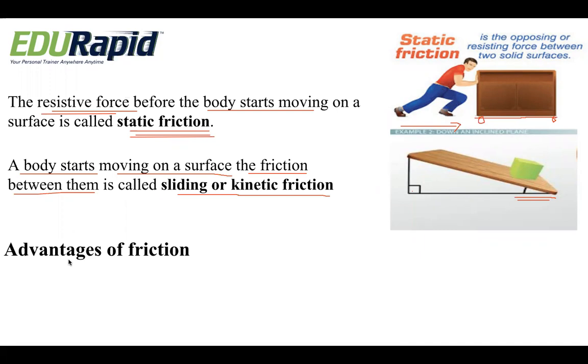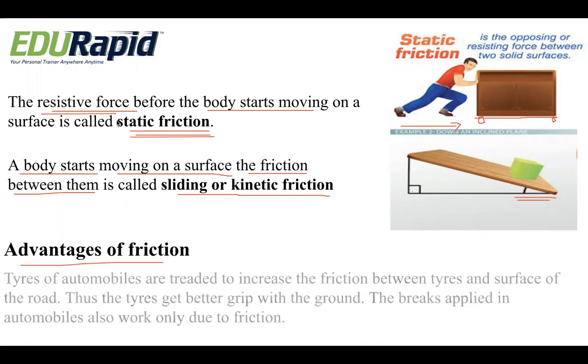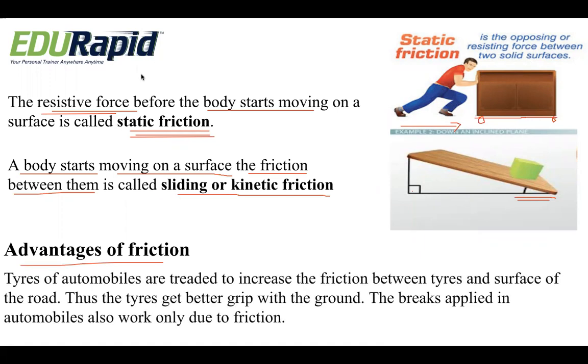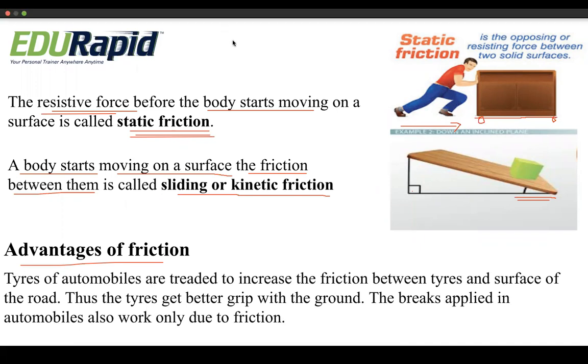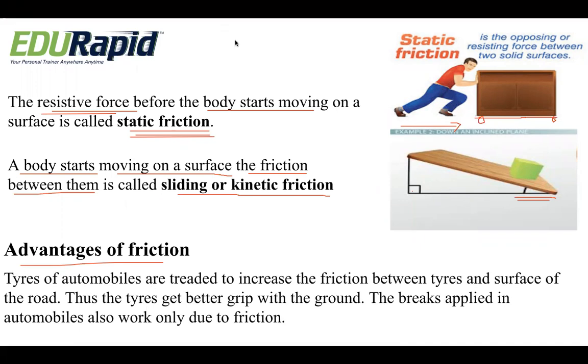Let us understand the advantages of friction.